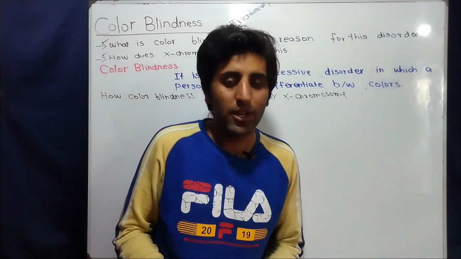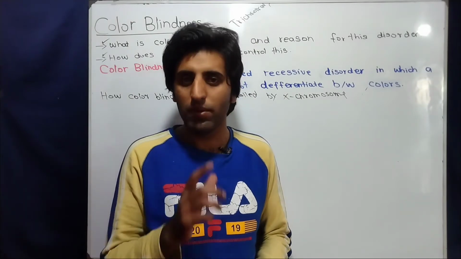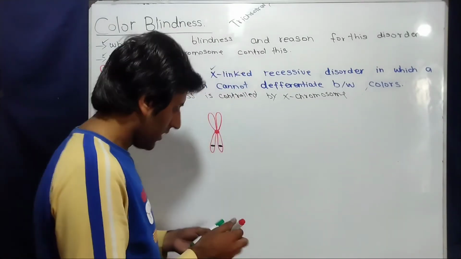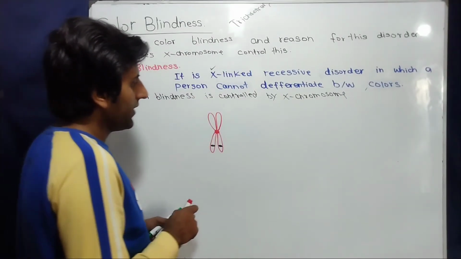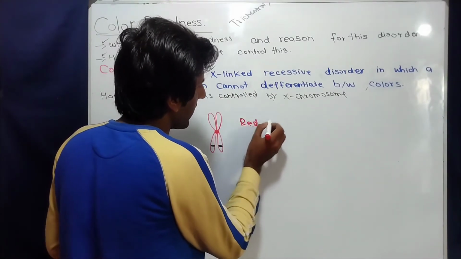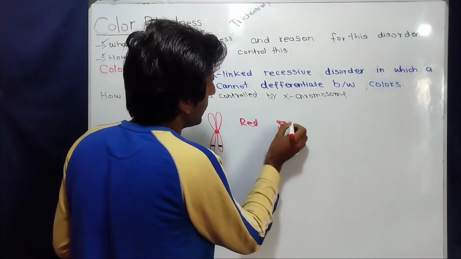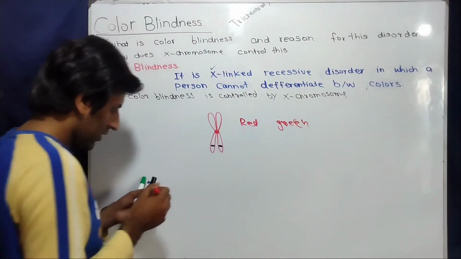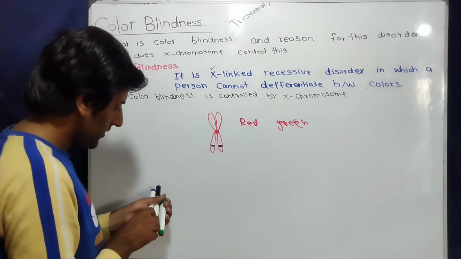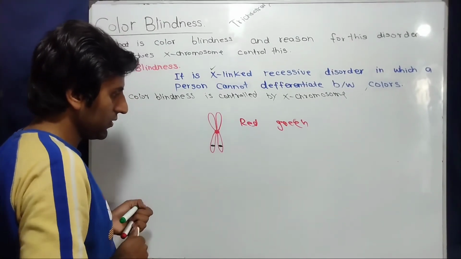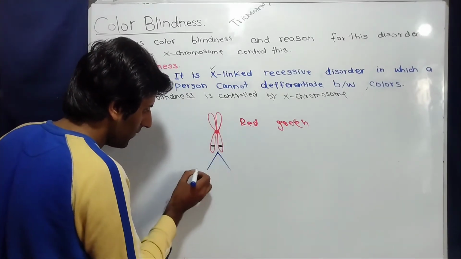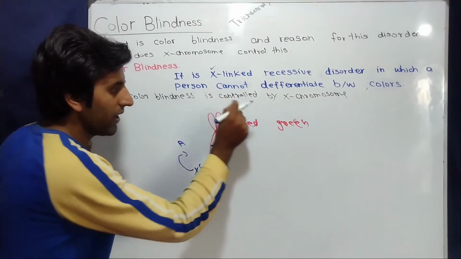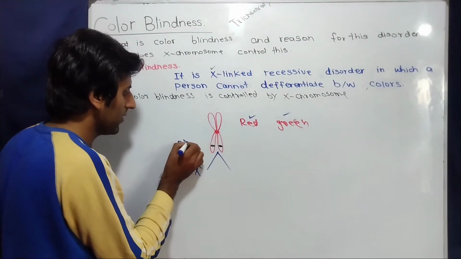As we know, a condition of color blindness develops only when a person has abnormal opsins or pigments for detection of colors. And the opsins which are responsible for detection of red color and green color are controlled by a gene present on the X chromosome, and this gene has two different alleles. One is a recessive allele, we represent this recessive allele with Xc, and this recessive allele is responsible for abnormal development of these opsins or pigments.